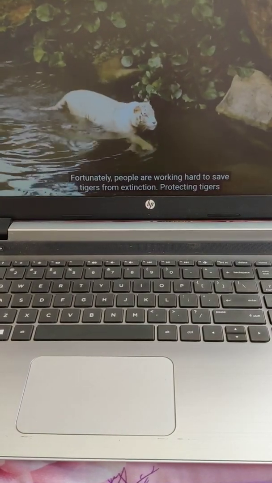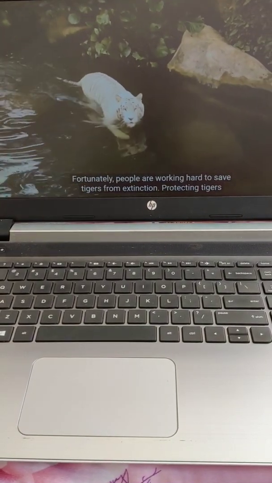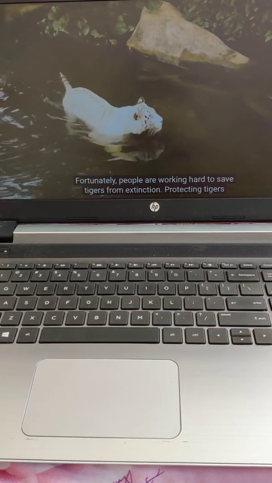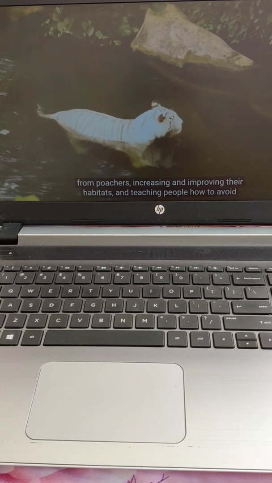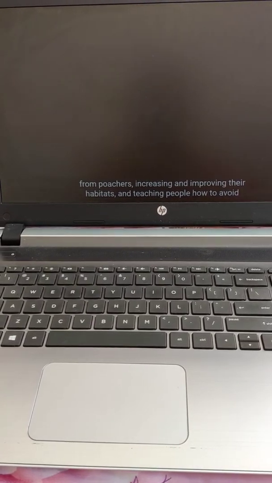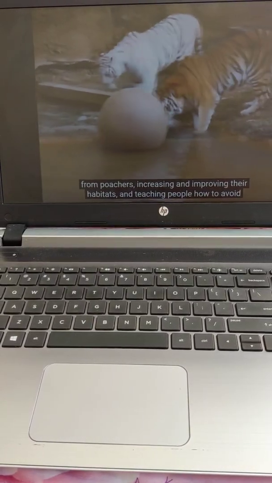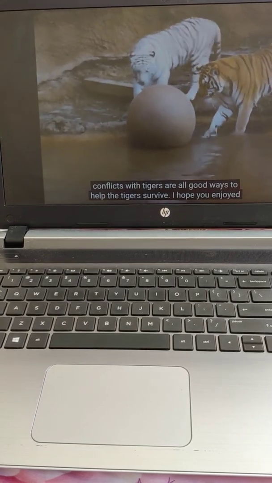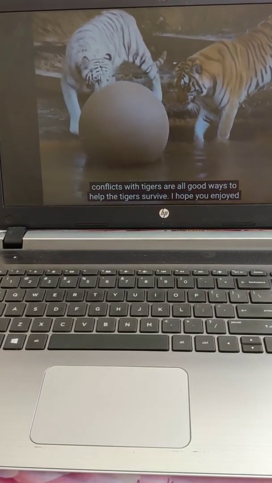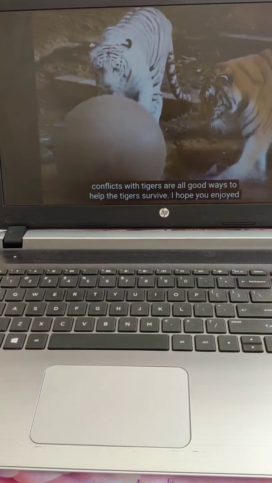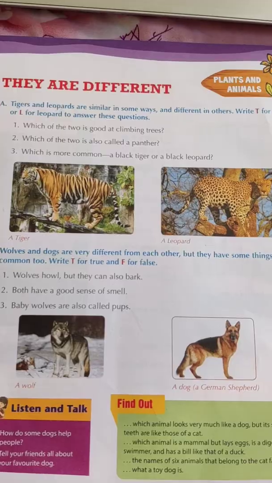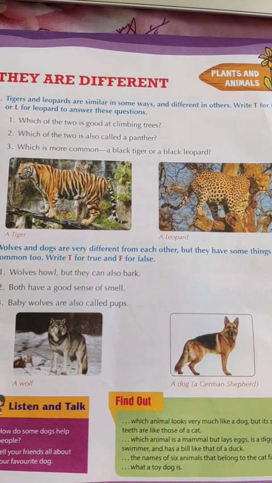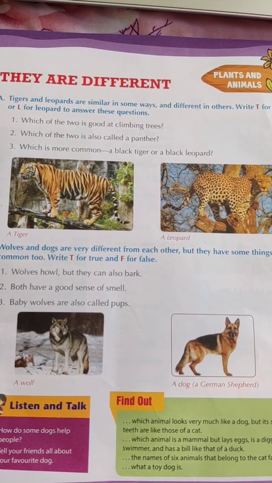Fortunately, people are working hard to save tigers from extinction. Protecting tigers from poachers, increasing and improving their habitats, and teaching people how to avoid conflicts with tigers are all good ways to help the tigers survive. I hope you enjoyed learning about tigers today. So I hope all of you nicely understood the information about tigers and leopards.